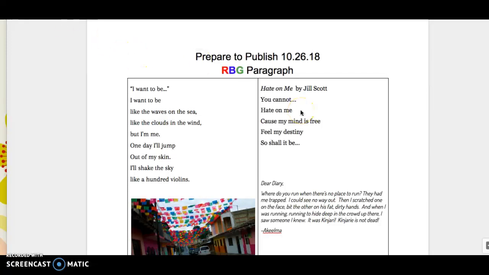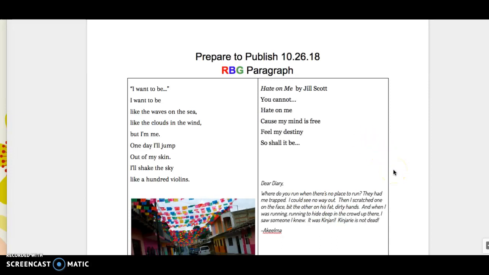Hello, today you will be doing another RBG paragraph. This one is called RBG 102618. It is in your classroom. Remember, go to classwork, skin I'm in, and find this document.